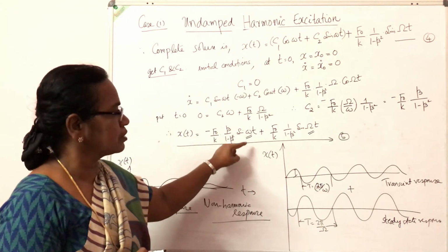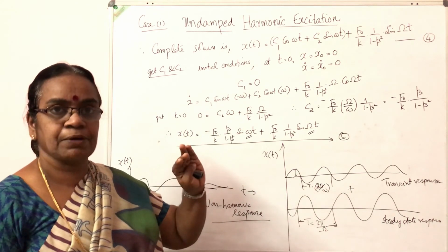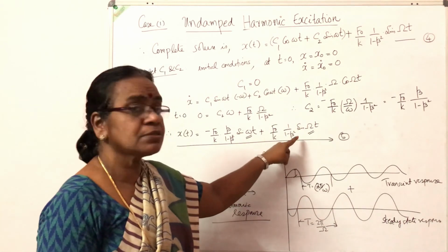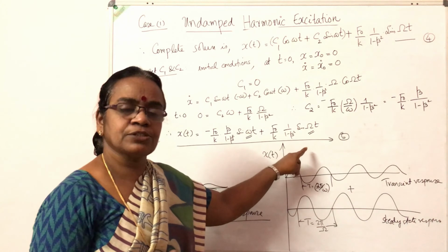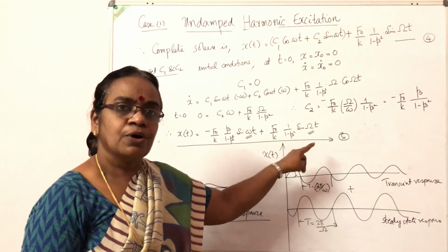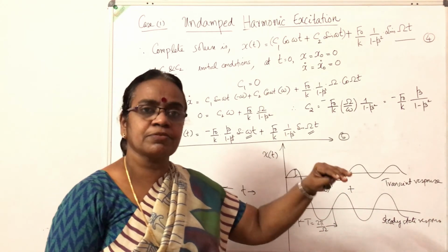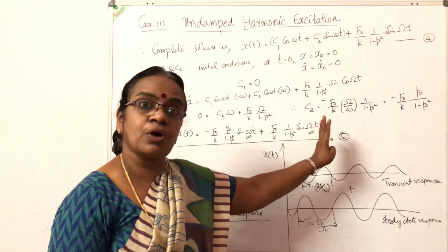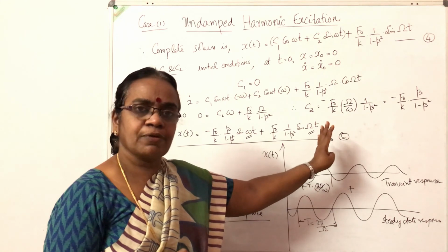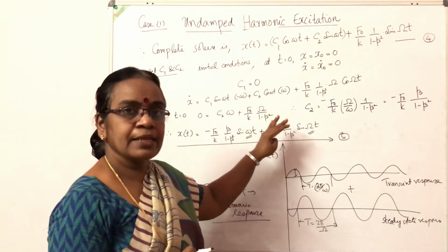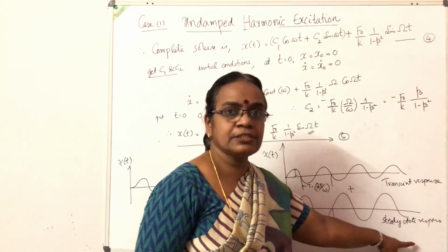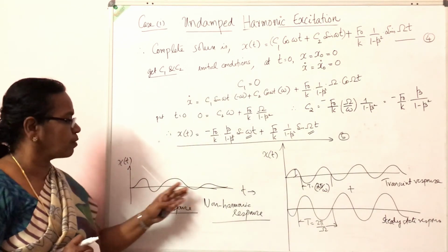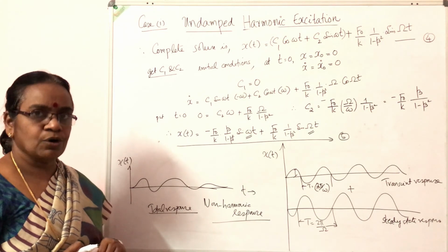So this is the transient response, which vanishes if there is damping, as you will see in the next case. The second term is the response at the frequency of the exciting source. This part will exist throughout the motion of the structure; throughout the vibration it will remain, and that is called the steady state response. Combining these two, we get a response which is totally non-harmonic.